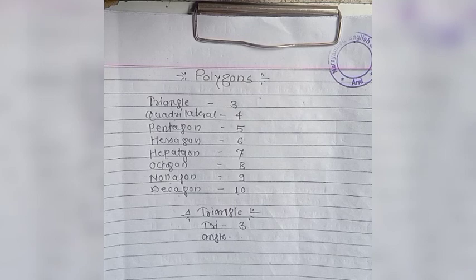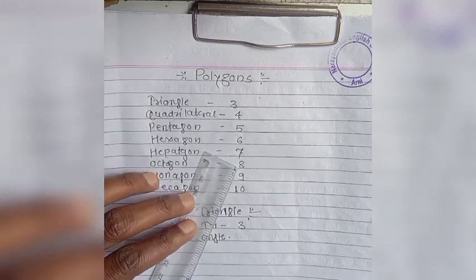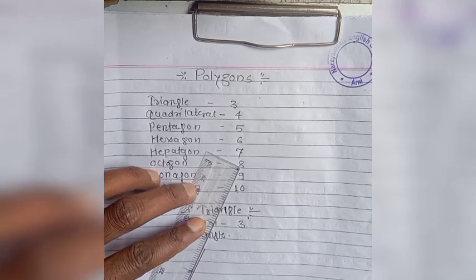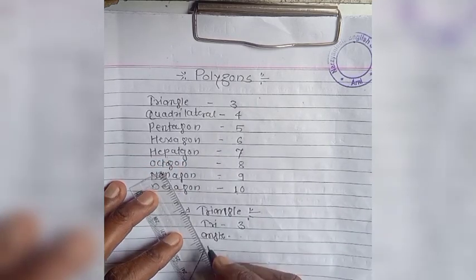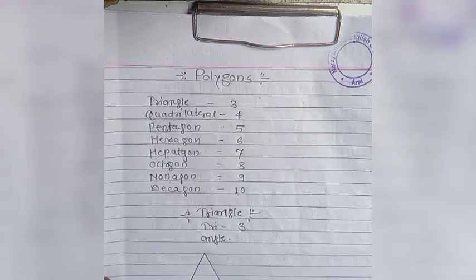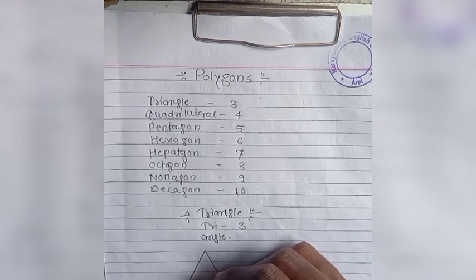Equilateral triangle means a triangle in which all three sides are equal. Remember that in that particular word equilateral there is a hidden word, equal. All three sides are equal in length.